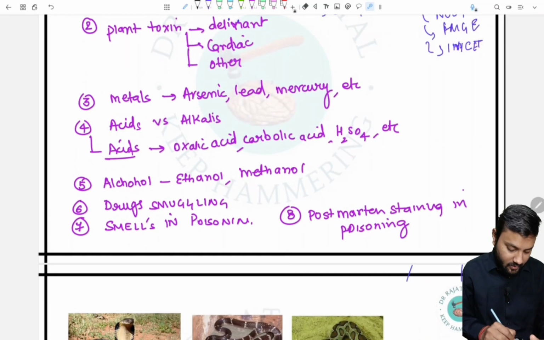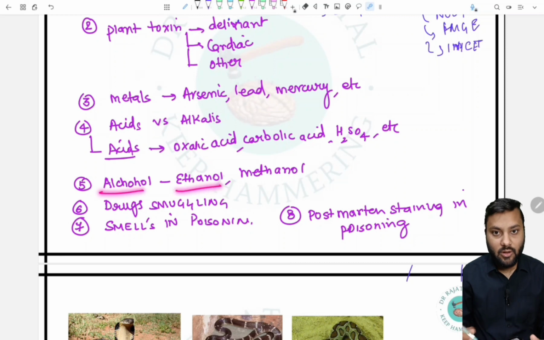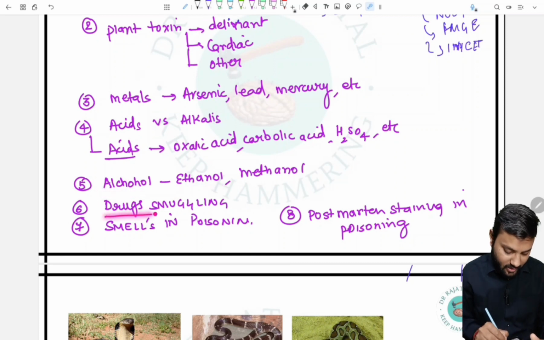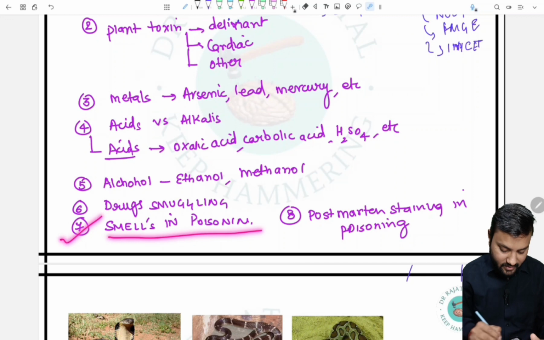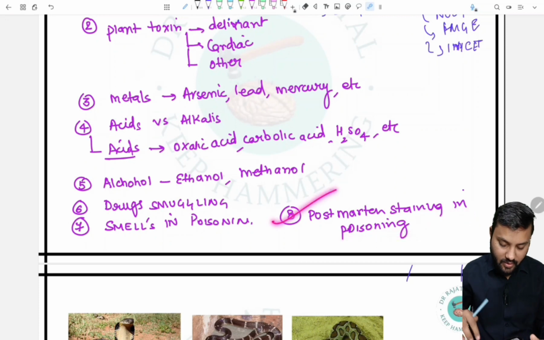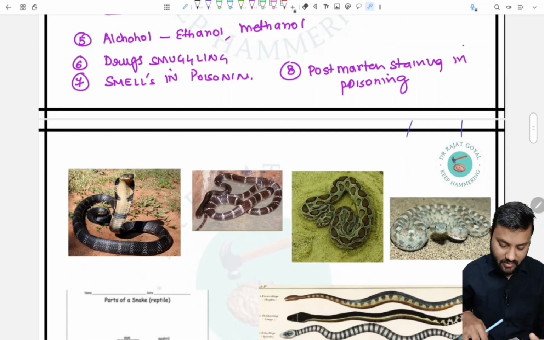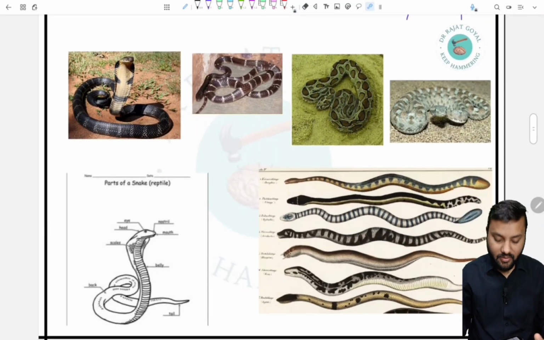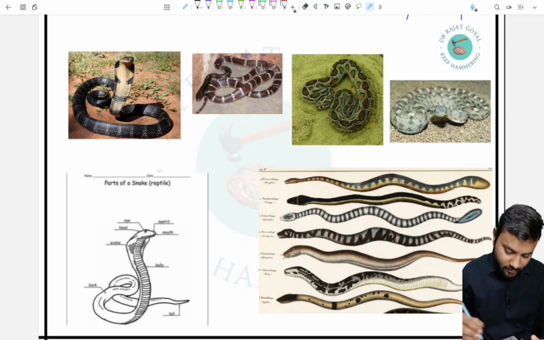And then we will talk about alcohol, the ethanol and the methanol. Then we will discuss the types of drug smuggling, such as body packer or body stuffer syndrome, and some miscellaneous topics such as the smell in poisoning cases, postmortem staining in poisoning, etc. So firstly we will discuss the snakes. In every topic, firstly we will see the image, then we will discuss the theory. So let's start.